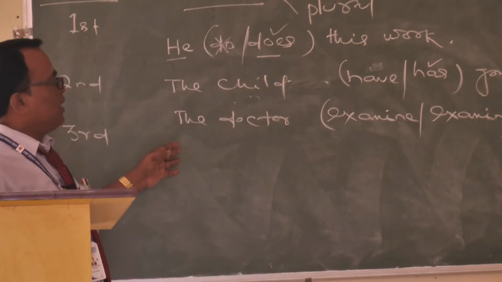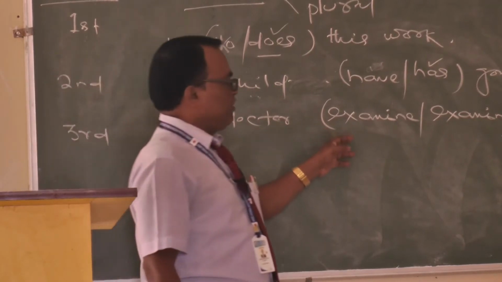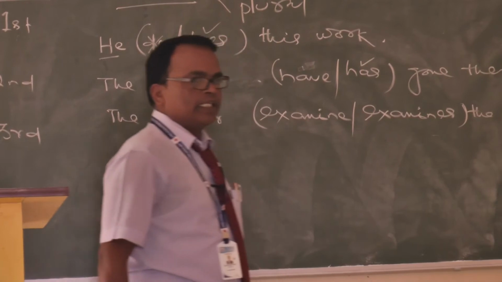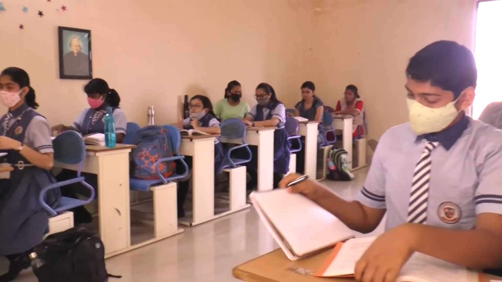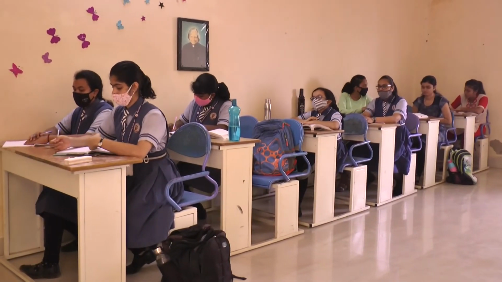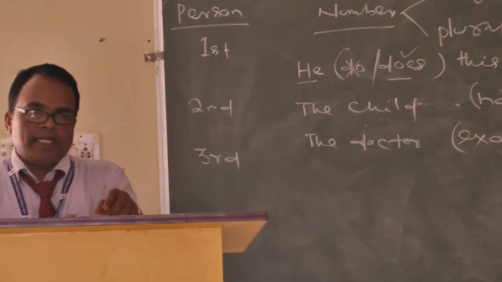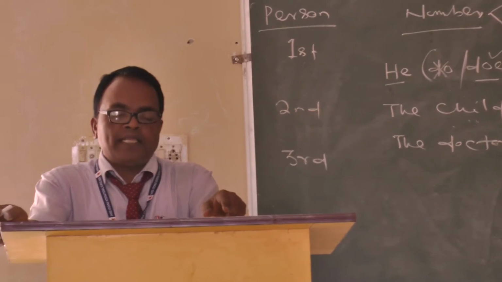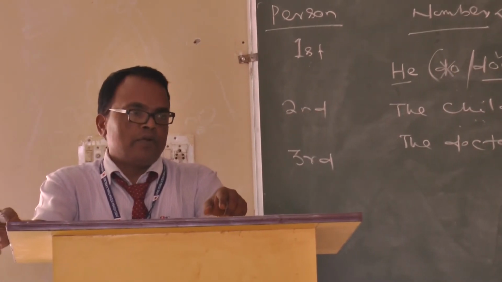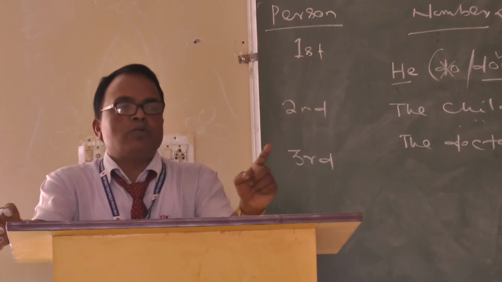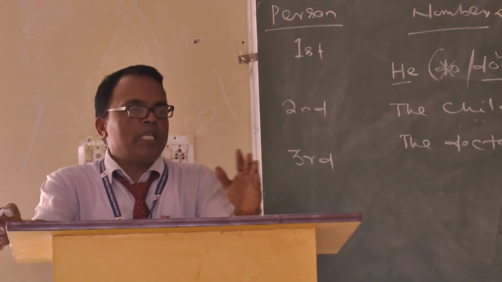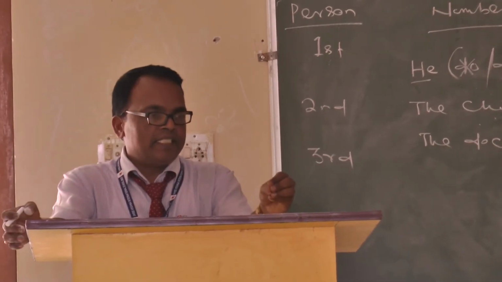Clear? Come to the next, third line: the doctor examines. Which is correct? Examines. Why? Same thing. The subject is third person, singular number. According to the subject, person and number, we use the verb. So it is called subject verb agreement. In a sentence, 2 elements are most important and very useful. What are they? Subject and verb. Without a subject or without a verb, we cannot form a sentence.